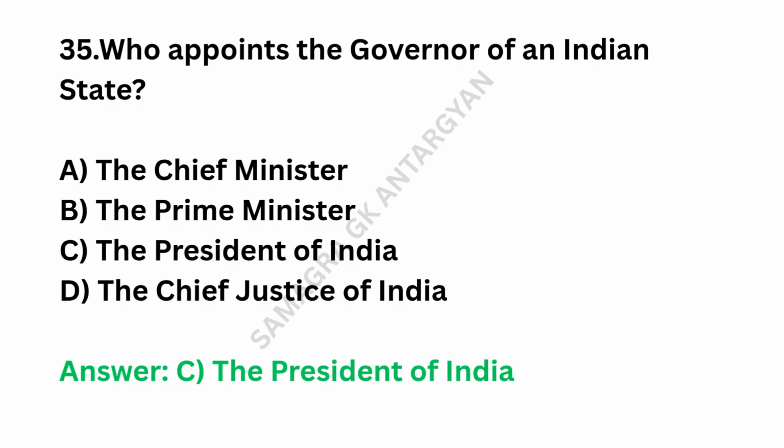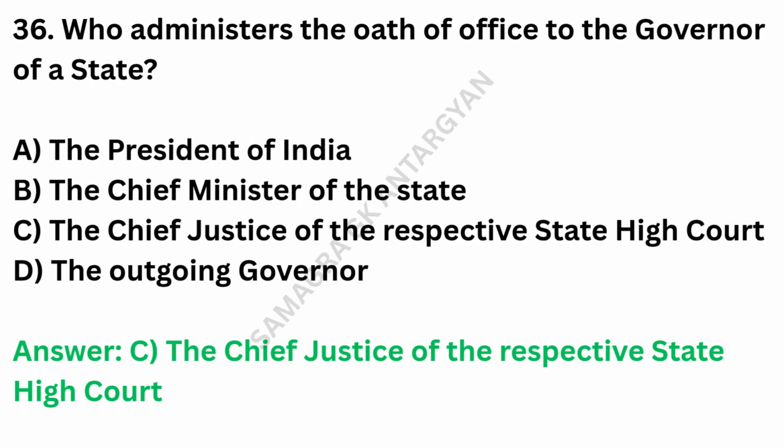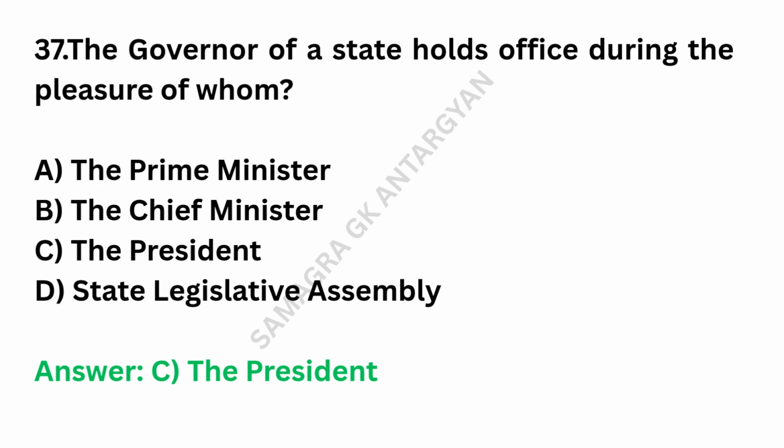Who appoints the governor of an Indian state? Answer: the President of India. Who administers the oath of office to the governor of a state? Answer: the Chief Justice of the respective state High Court. The governor of a state holds office during the pleasure of whom?